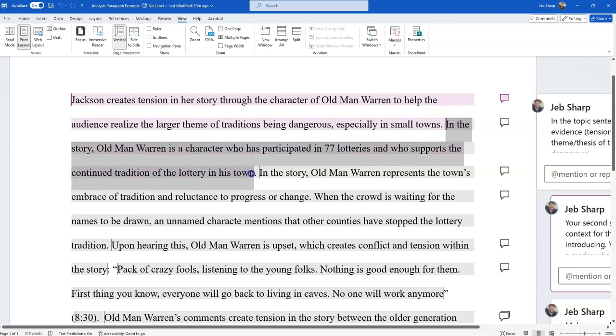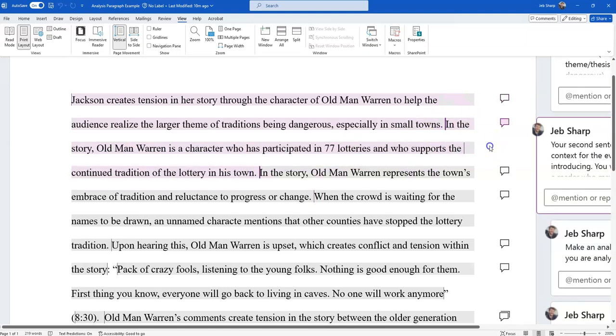In your second sentence, you want to give some context for what's going on with the evidence that you're using. I'm going to be talking about Old Man Warren. If you remember the video, he was the old man who talks in a really funny way. He'd been in 77 lotteries. So I kind of explained that to the reader. That's our second thing that we do here.